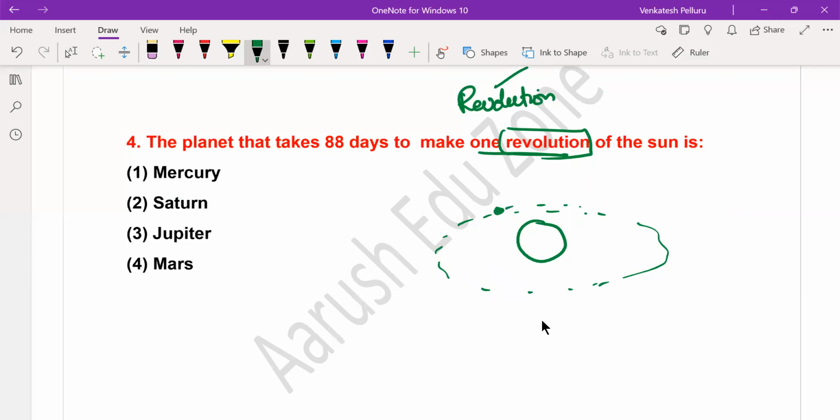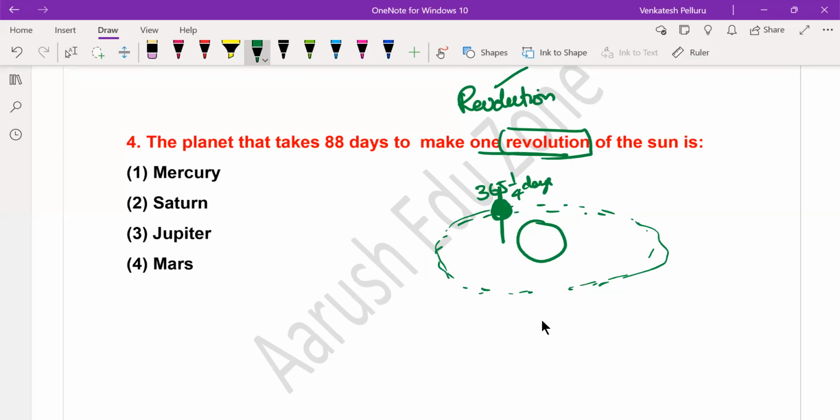Means the Earth starts here, it covers the entire orbit and comes back to the initial position by taking around 365 1/4 days, right? This is called revolution. But while revolving around the sun, Earth will also be rotating around itself, around its own axis. So during the same time, Earth performs 2 movements. One is revolution, revolving around the sun, and the other is rotation, revolving around the axis of the Earth itself.